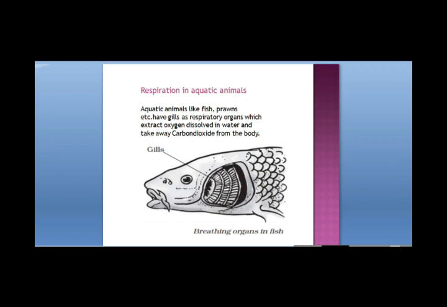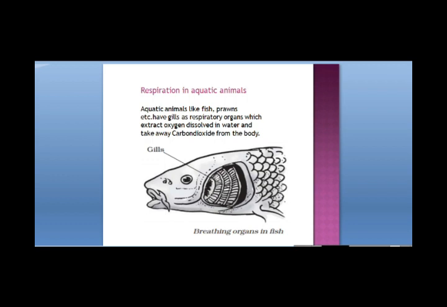This extracted oxygen is absorbed by the blood and is carried to all the parts of the fish. There the carbon dioxide is also produced by the process of respiration. So it is brought back by the blood to the gills and it is expelled out into the surrounding water. So it's clear why a fish dies when taken out of water.